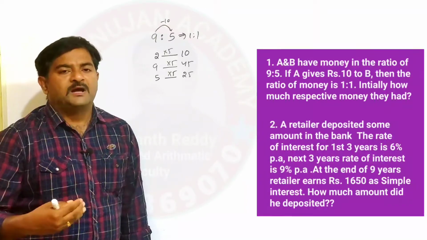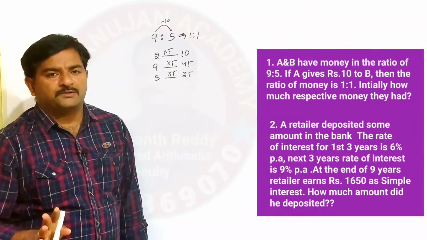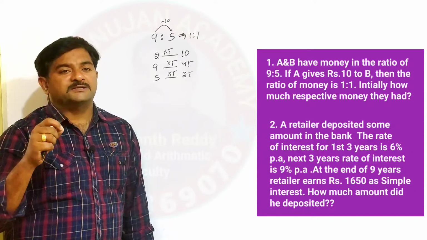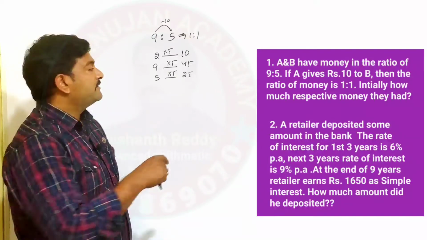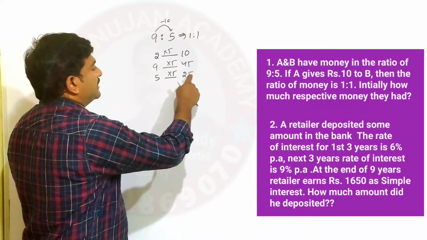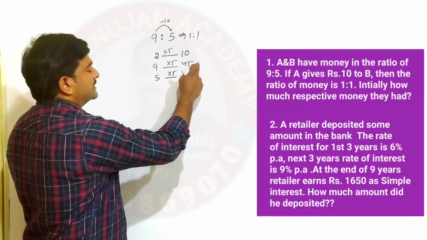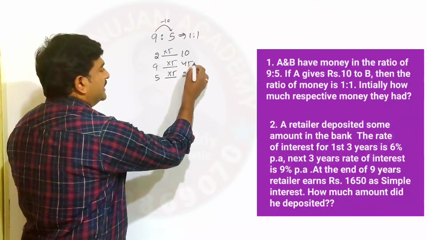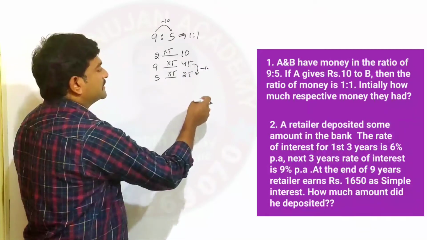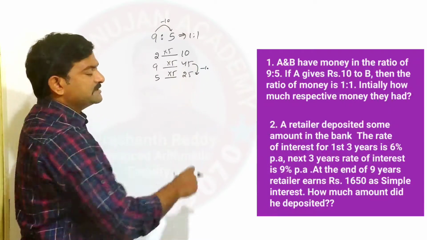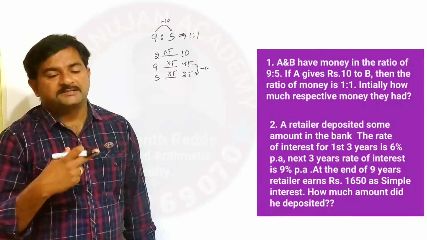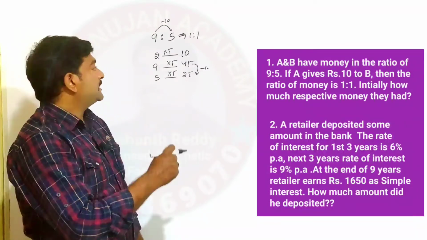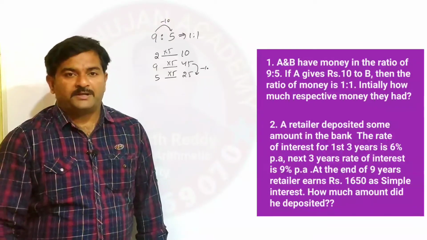This is one way of doing it. Or else, you can solve it by using options also. Remember, while verifying the question with respect to options, each and every condition must be satisfied. For example, the initial ratio is 9:5. And if A gives 10 rupees to B, then A has 35 rupees and B also has 35 rupees. Hence, both conditions are satisfied. By using options also, the first option is your answer. So I hope you understood.